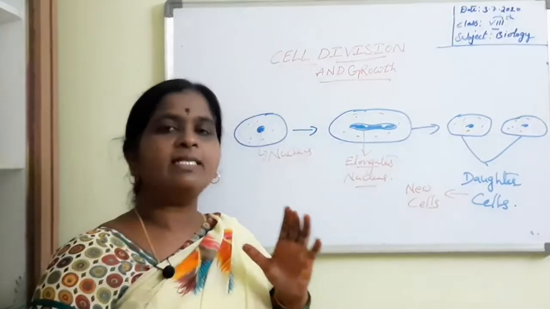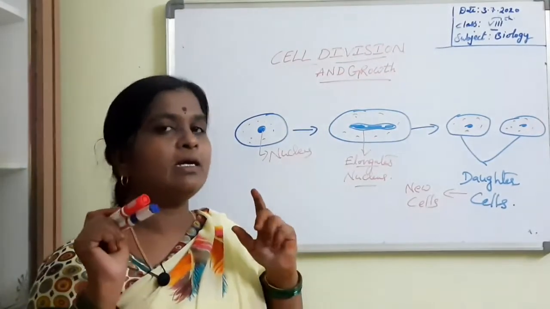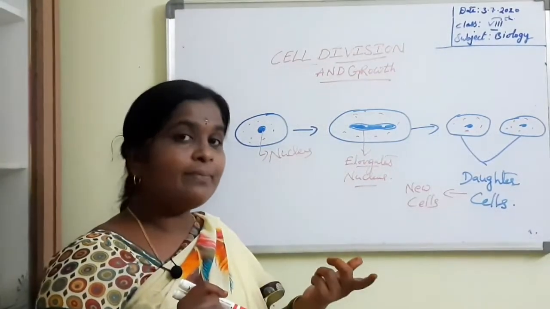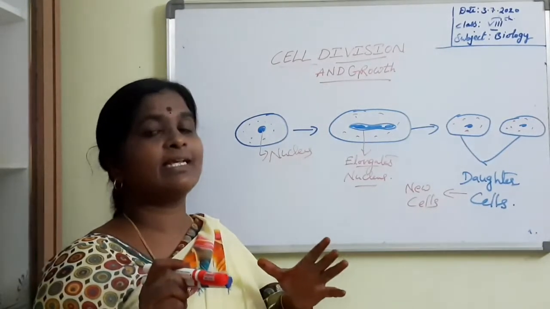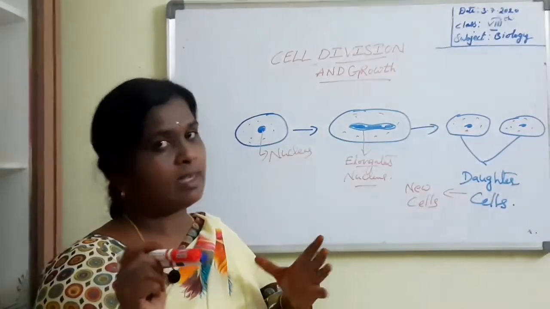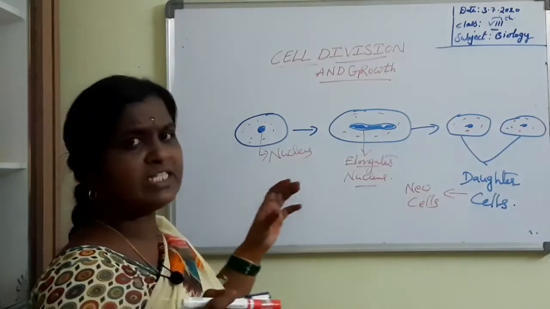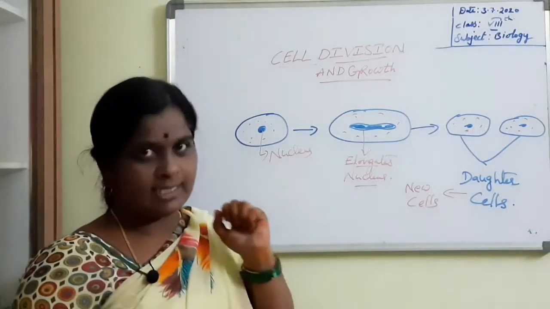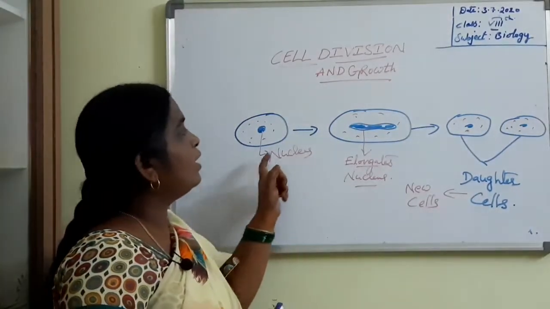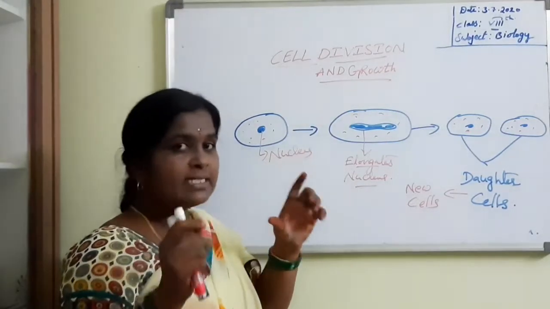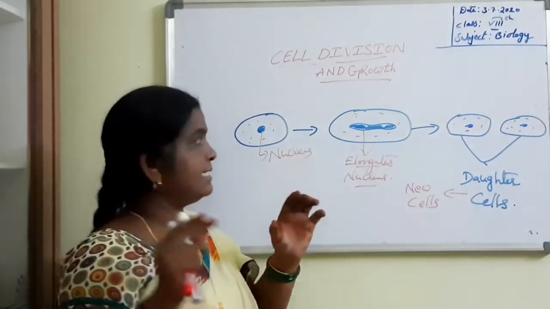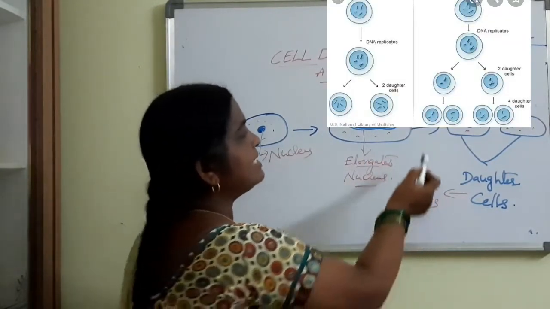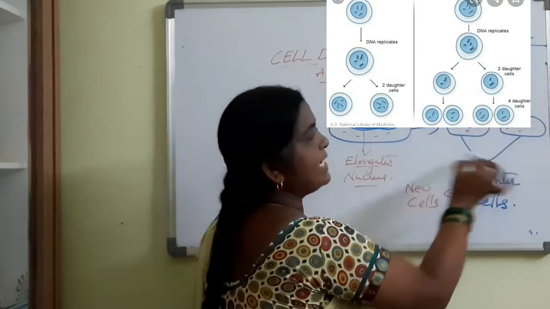Cell division plays a vital role in forming the new organism. See, cell division mostly takes place in single-celled organisms like bacteria, amoeba, etc. So, first, how does the cell divide? When the cell forms, it is smaller in size. Later, it grows to a bigger size. Coming to a certain extent, the nucleus elongates. Later, this cell divides into two equal halves.